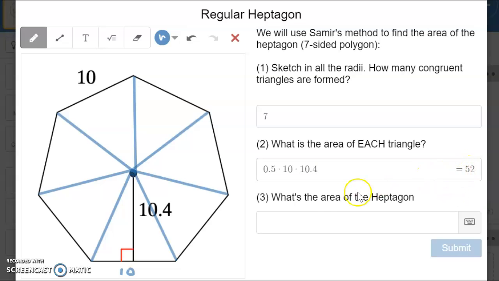Then what is the area of the heptagon? One triangle is 52, and there are 7 equal triangles, so it's 52 times 7, which is 364.